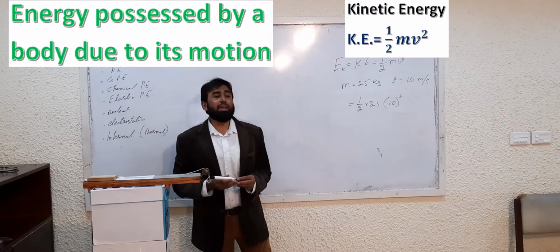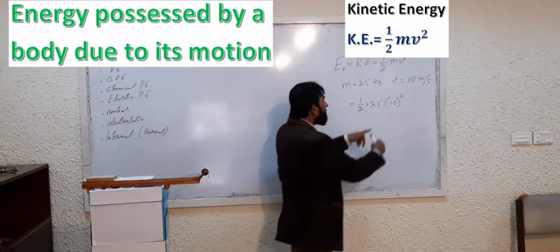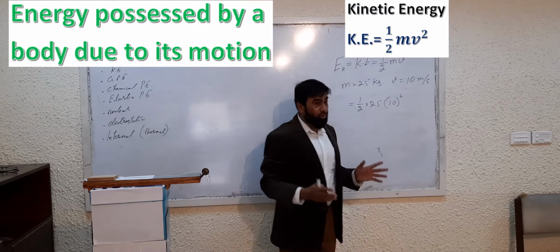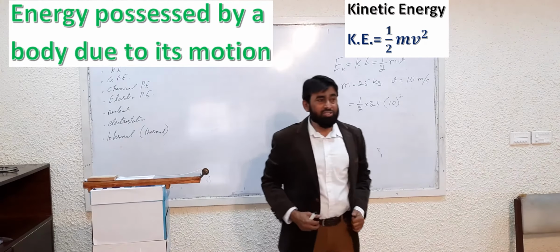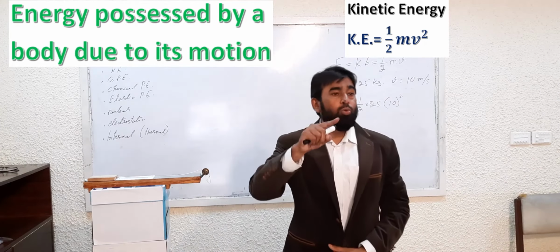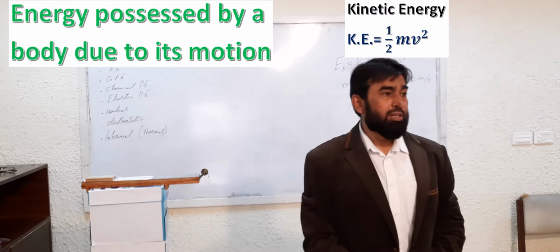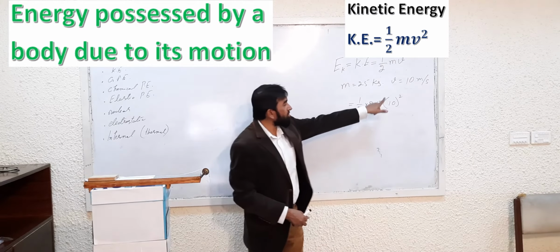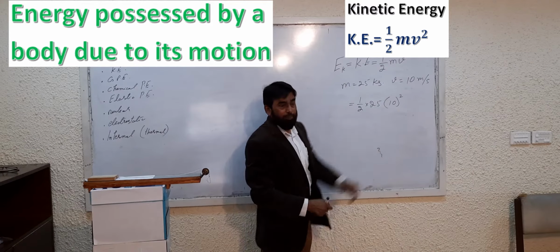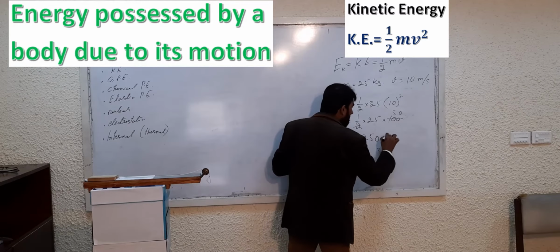Sometimes students square both the quantities. No, it is the velocity square only. It is very important to understand the formula. This is velocity square, not mass square. The answer is 1250 joule.